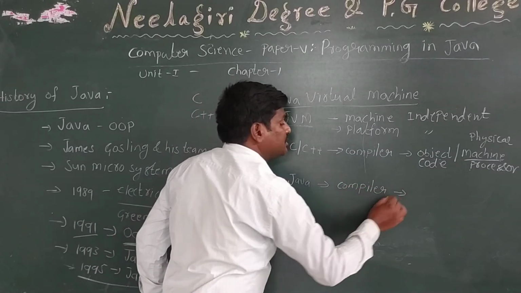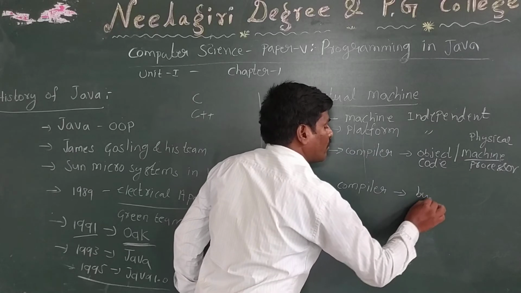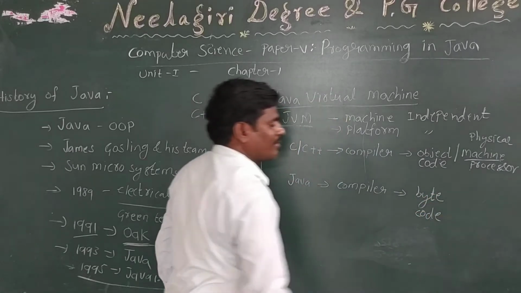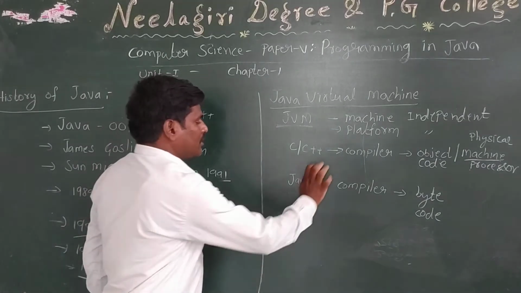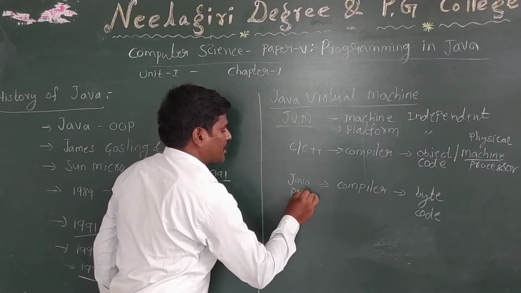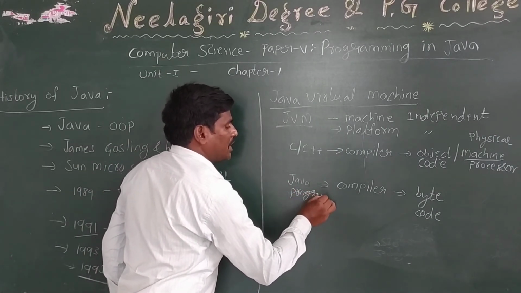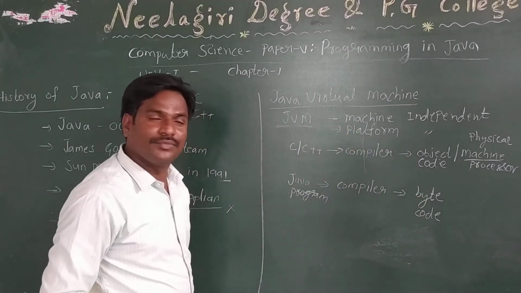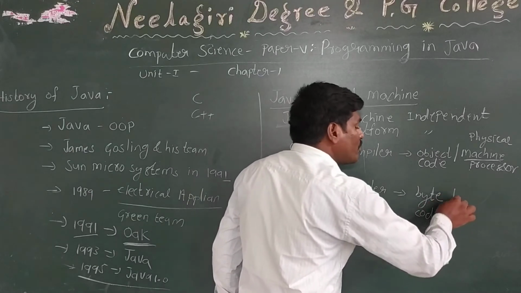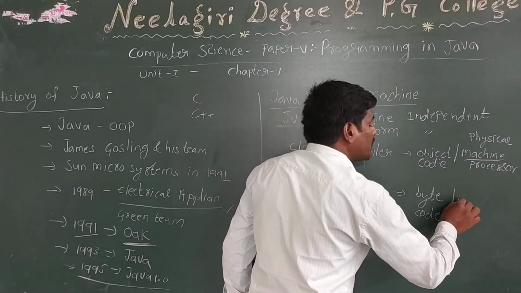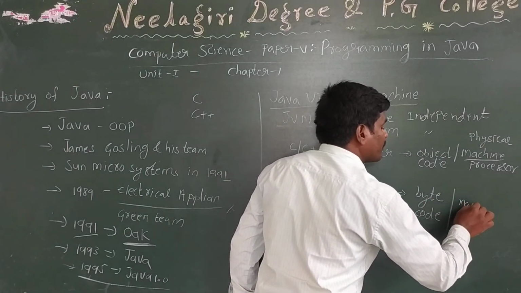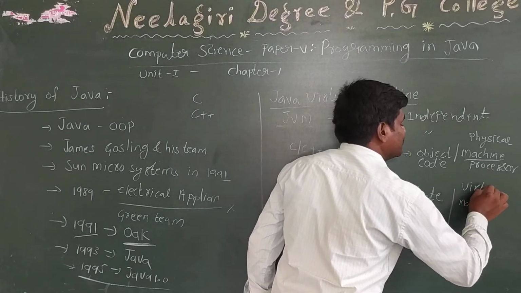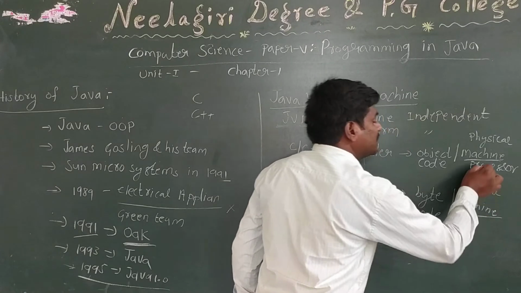the compiler generates a code called bytecode. This bytecode is understandable to a machine, but not a physical machine.